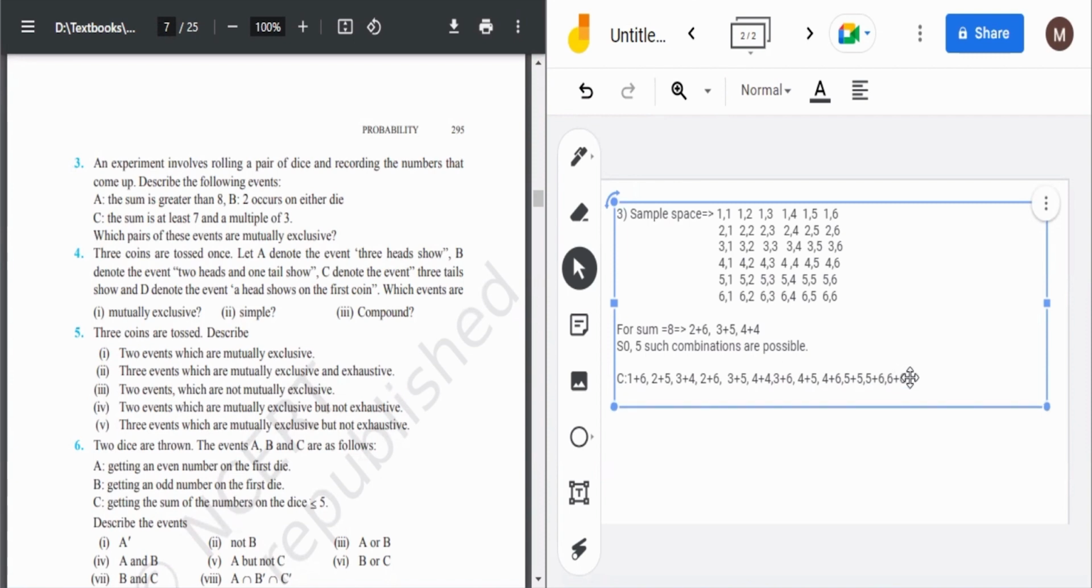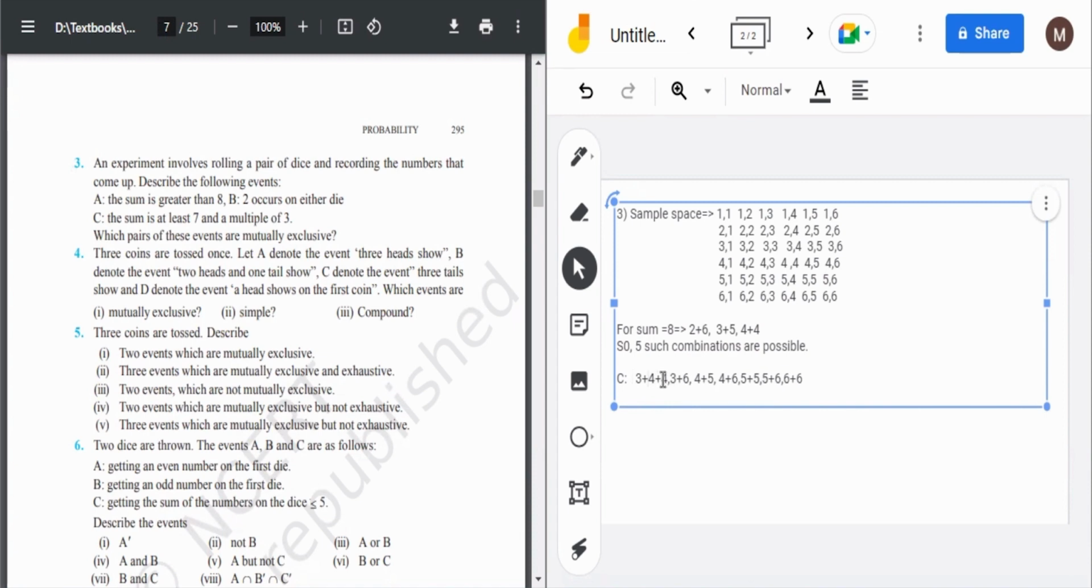So how many combinations are there? Then we have to take one more thing, a multiple of 3. That is, the sum is a multiple of 3 also. So see, this is not a multiple of 3, so remove it. 5 plus 2 is also not a multiple of 3. Remove it. 3 plus 4 is also not a multiple of 3. 6 plus 2 is also not a multiple of 3.